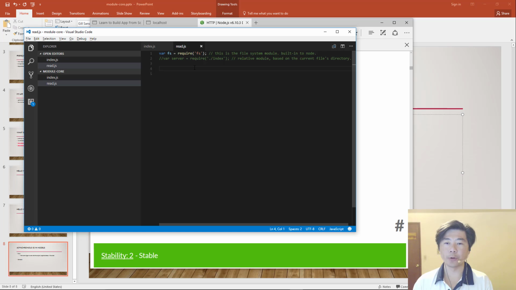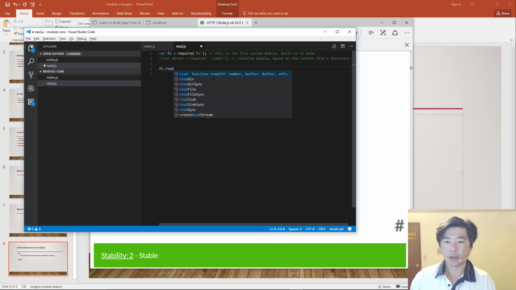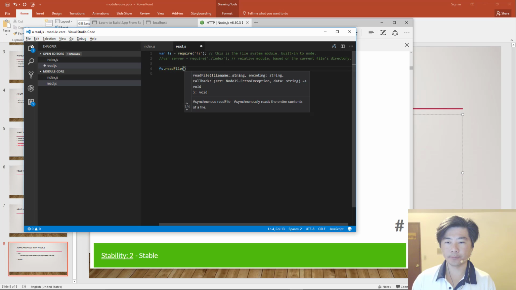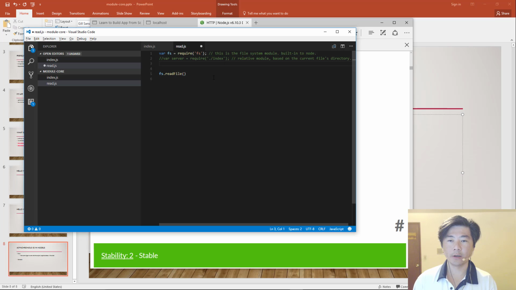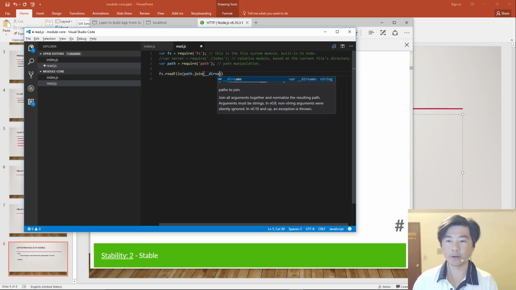Okay, so how do we read a file? Let's say we want to print out the index.js. How can we read it and print it out? The way we write it is like this. readFile, and then we should also load one more thing. var path = require path, which is a path manipulation module in Node. And so what do we want to do? We want to do path.join, which takes __dirname.